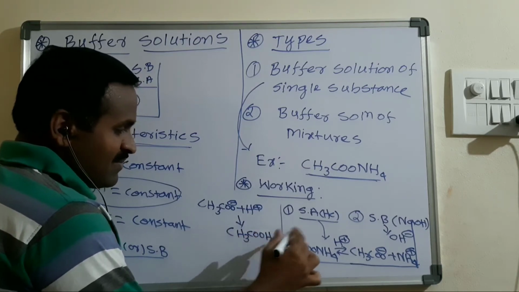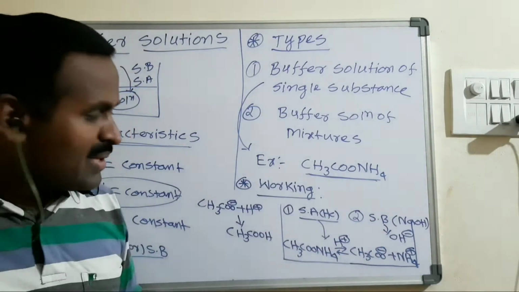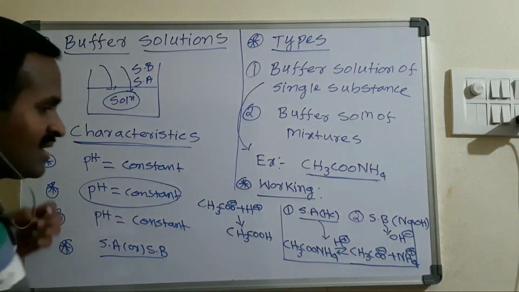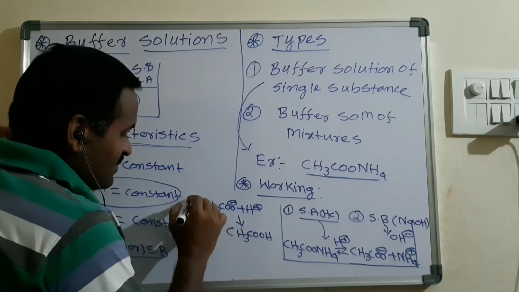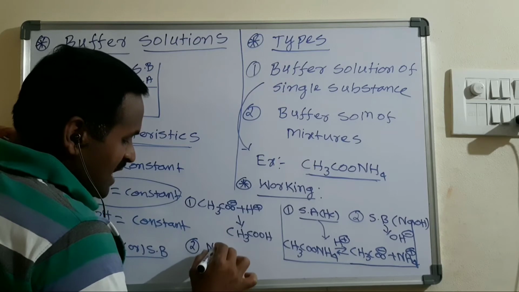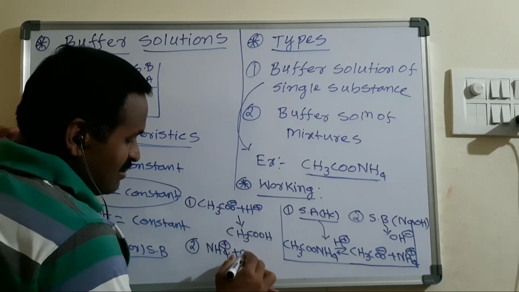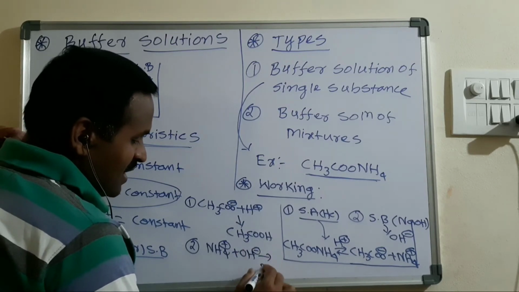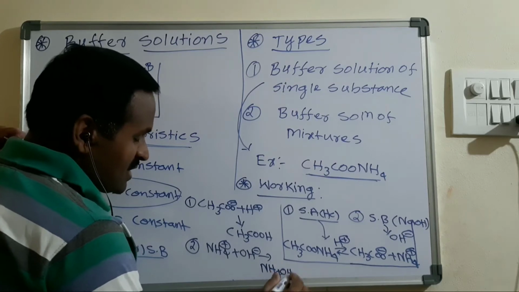In the same way, when we are adding a strong base, the OH minus ions coming from the strong base are neutralized by the NH4 plus ions. The NH4 plus ions present in the buffer combine with the excess OH minus ions, and an undissociated NH4OH molecule is formed.